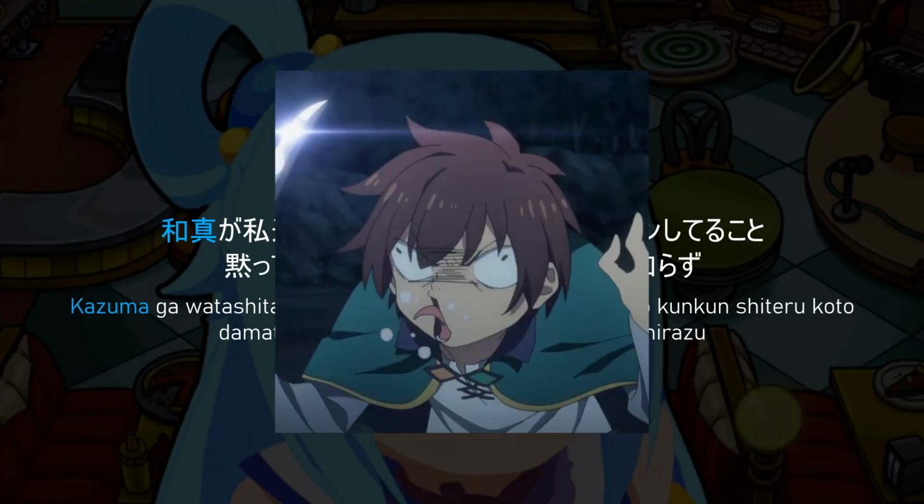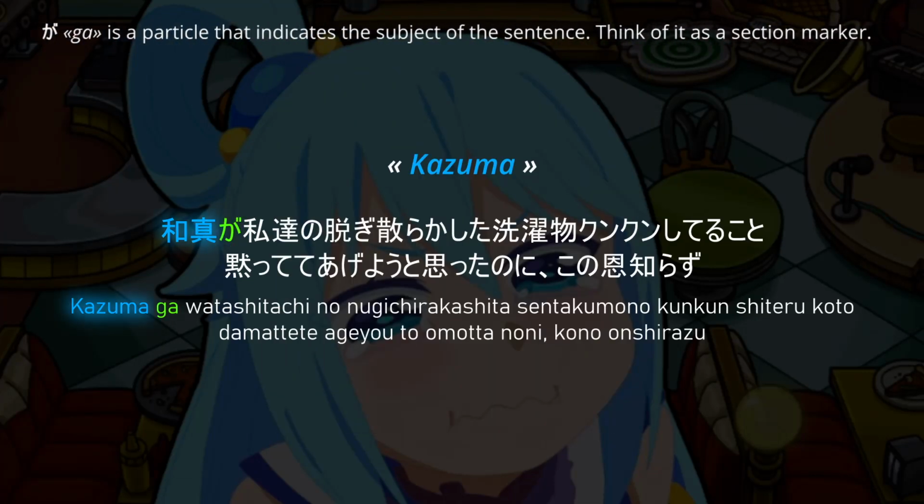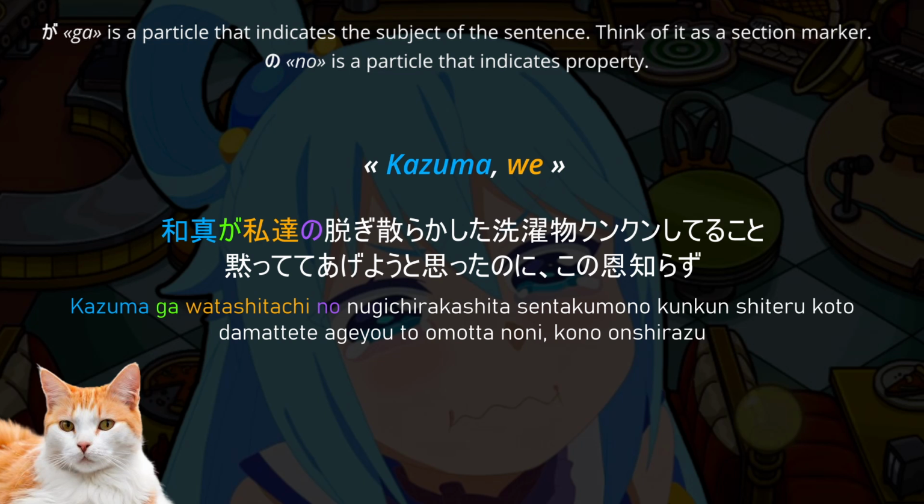Kazuma is the name of this guy right here. Ga is a particle that indicates the subject of the sentence. Watashitachi means we. No is a particle that indicates property. We'll come back to this in a moment.